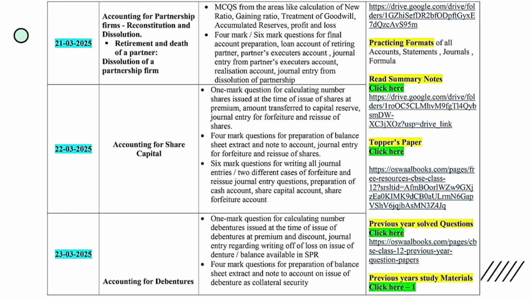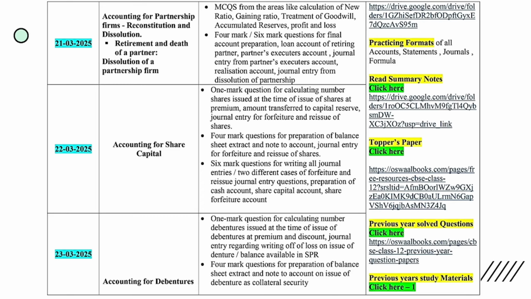Regarding the next day, you can practice chapters like retirement and death of a partner and also dissolution of partnership firm, where you can get MCQs regarding gaining ratio calculation, treatment of goodwill, accumulated profit or loss. 4 mark questions you will surely get: retiring partner's capital account or loan account, executor's account of partner. Then you have to remember the preparation of realization account. Last year it was a journal entry type question. Now in the sample paper they gave a realization account preparation for 6 marks. So practice maximum from the same area.